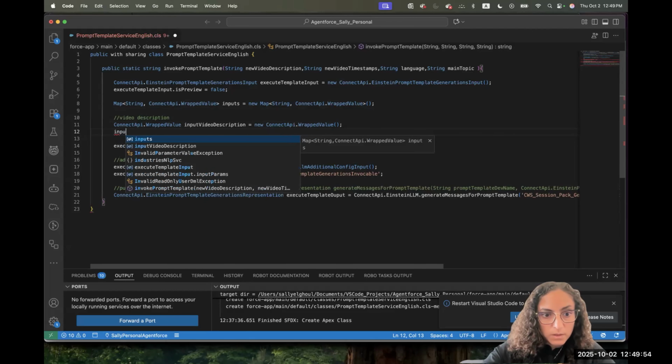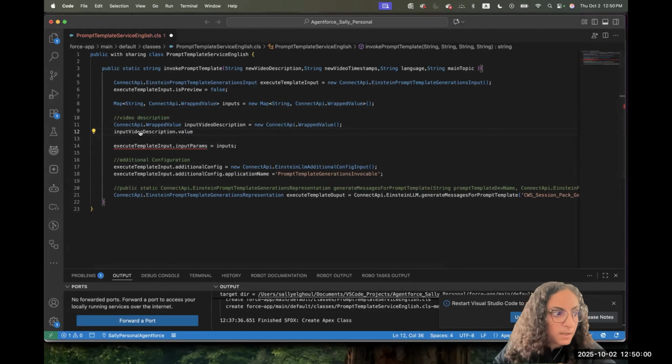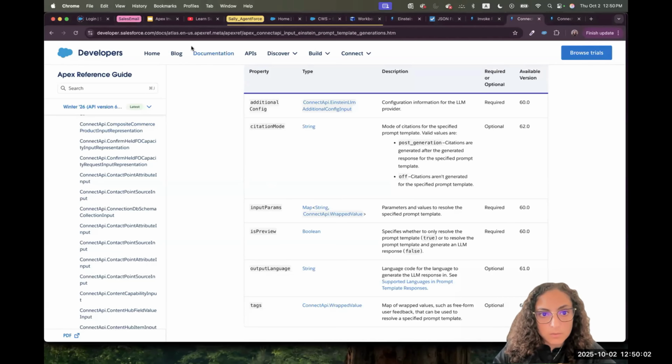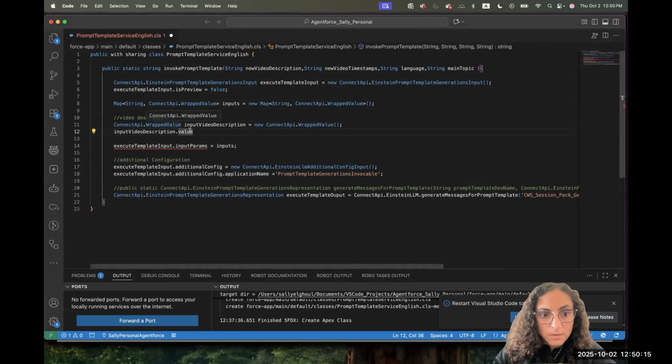I can put here input video description. It has only one property, which is the value. And that's explained as well here, that when we had the values, like the key, and then it's an object here. What's the object of type wrapped value that we just created? So we created the wrapped value.